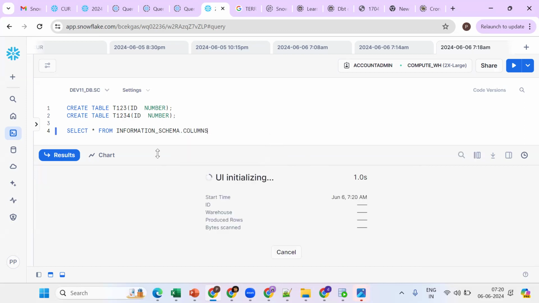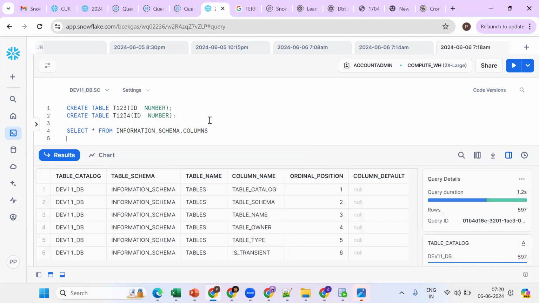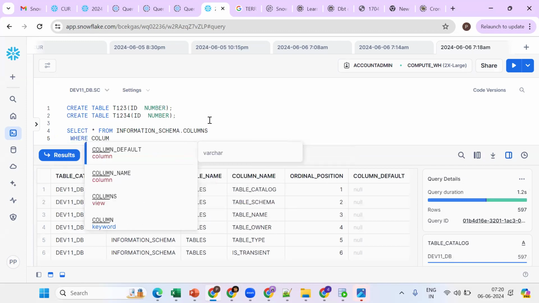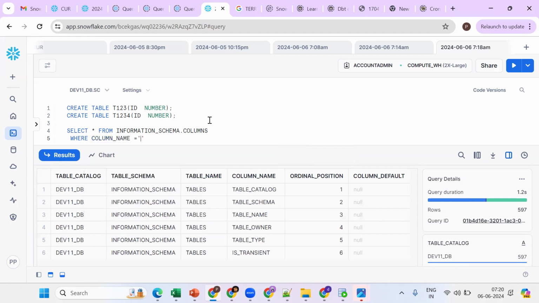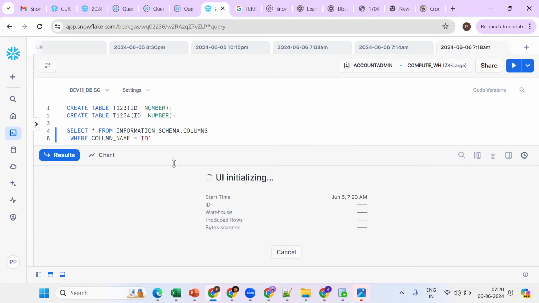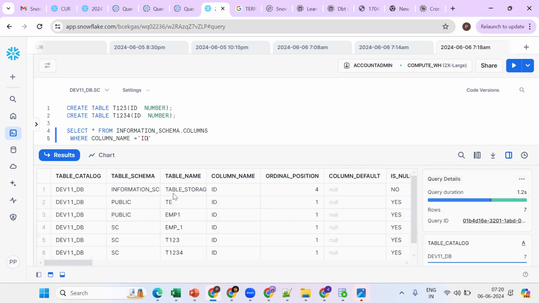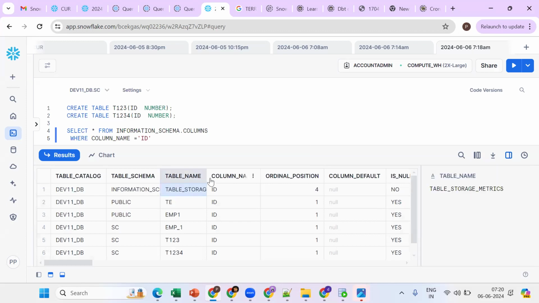Okay. Now I want to get ID. We should go for what? Where column name equal to ID. Now see, you'll get the list of table names. So which table are you using? TEMP1, or 2, 3, 1, 6. Getting the point? So we can get it from here.